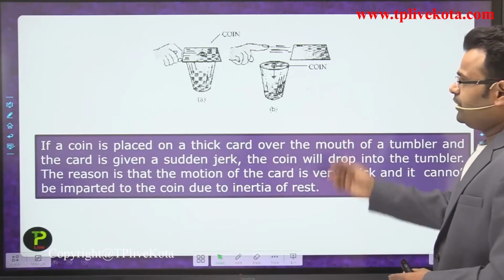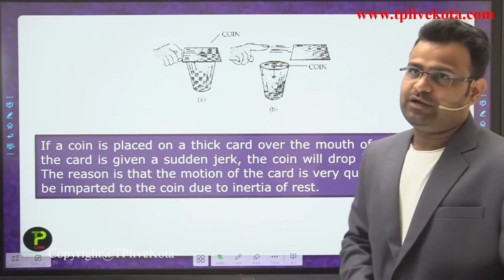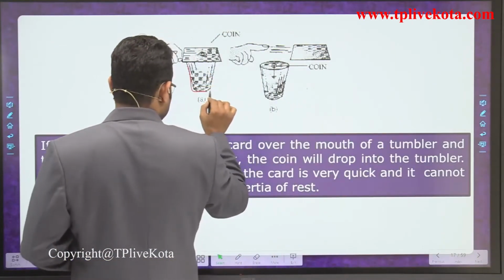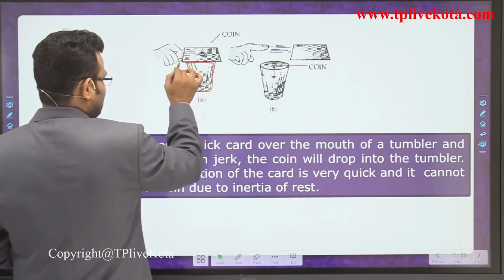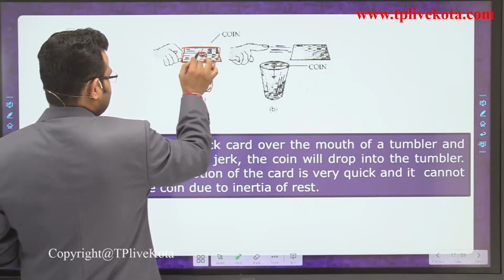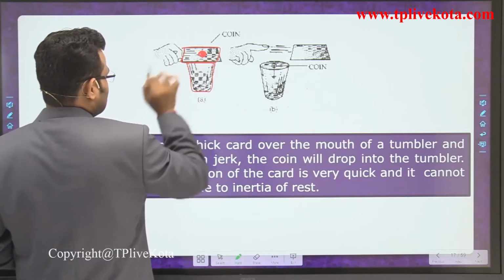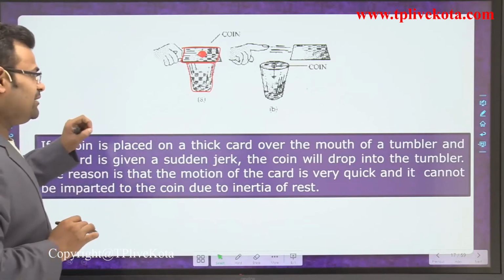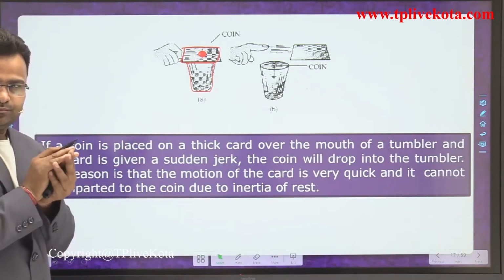Now one more example of inertia of rest. We are taking a cup, okay, with a cardboard on it, and one coin is placed on that. Initially the coin and the cardboard are at rest.